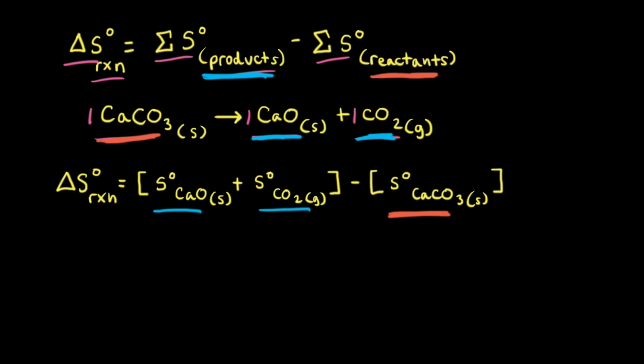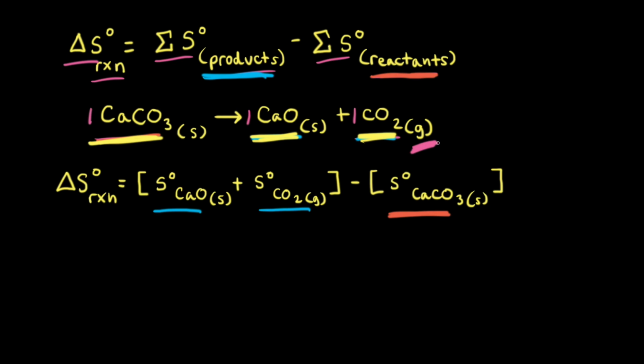Before we plug in our values for standard molar entropies, let's predict the sign for the standard entropy change for this reaction. In our reaction, we go from 1 mole of a solid to 1 mole of another solid and 1 mole of a gas. We already know that in general, gases have higher values for entropy than solids.